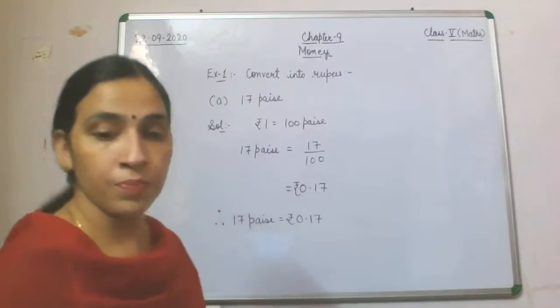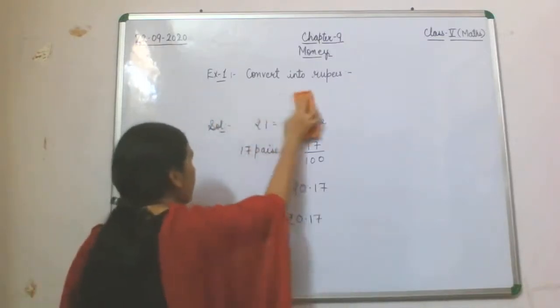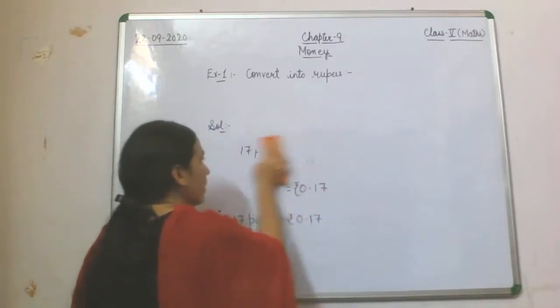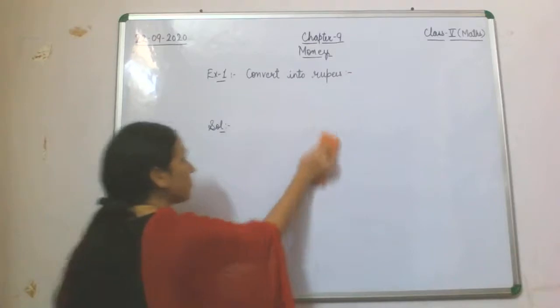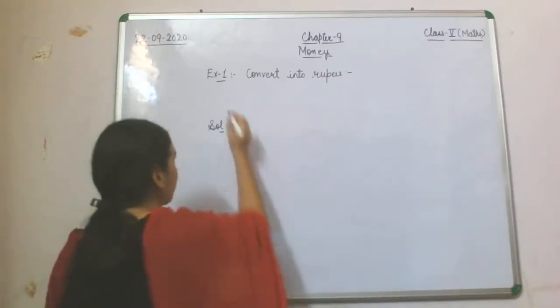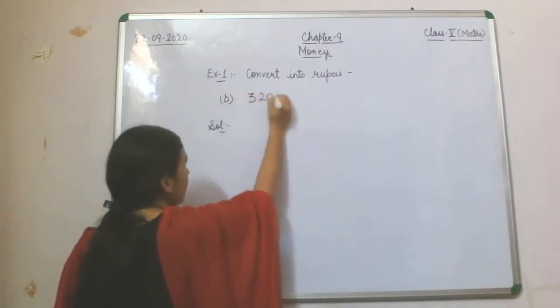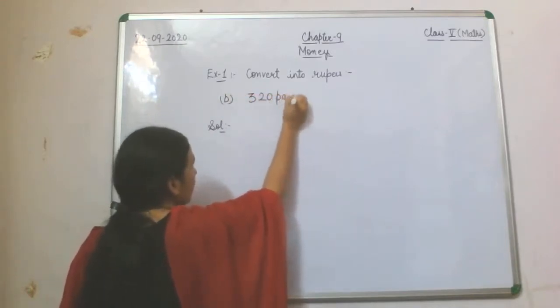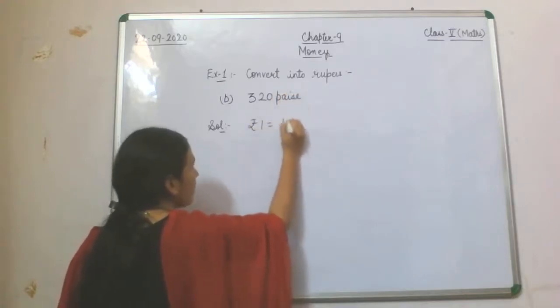So now let's see the B part of this same example 1. Again the concept is the same. B part is 320 paise. Now rupee 1 is equal to 100 paise.